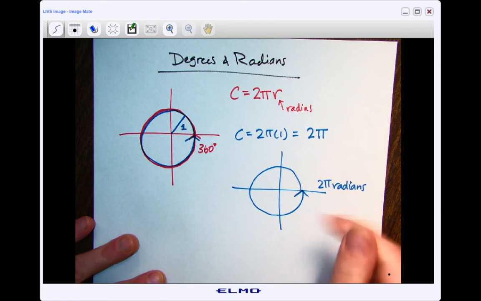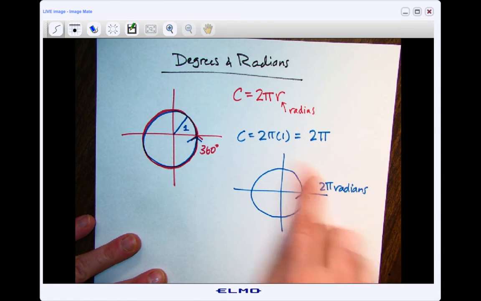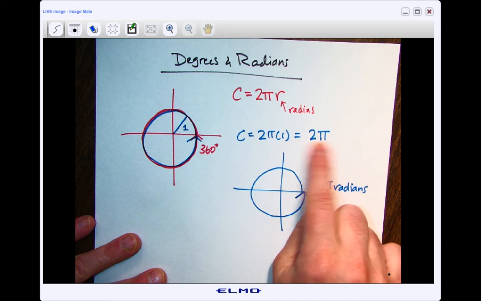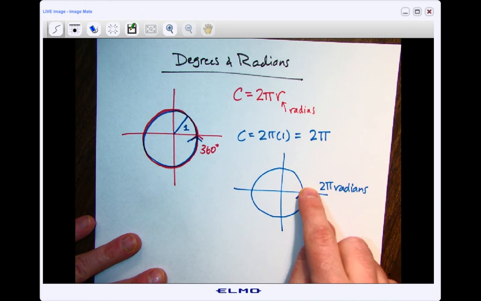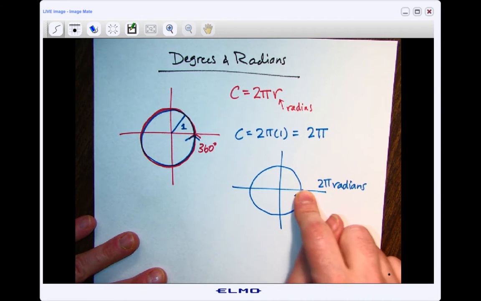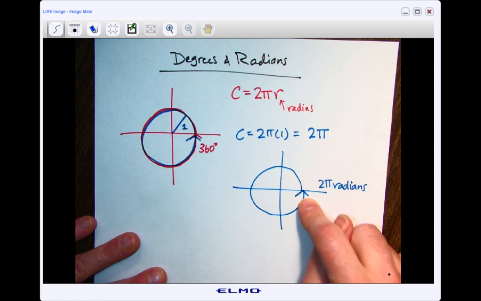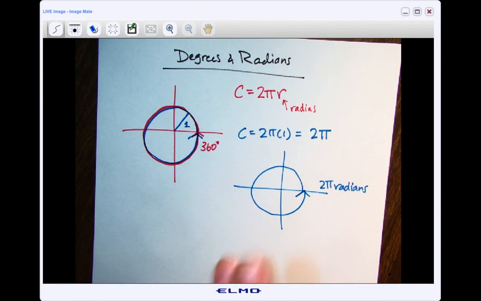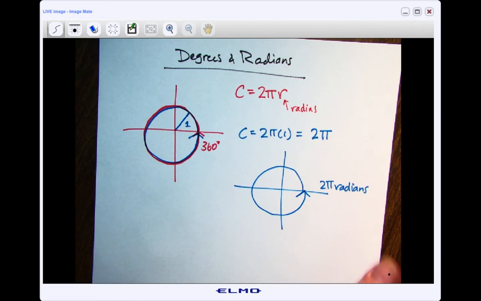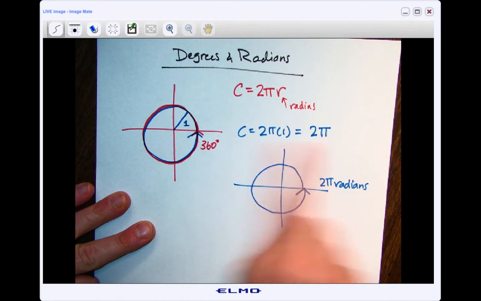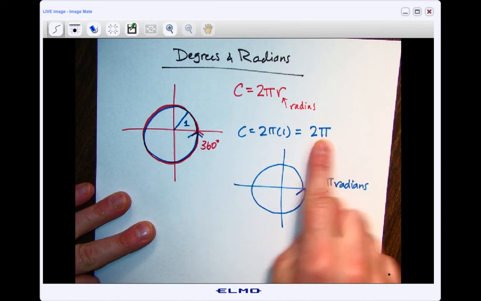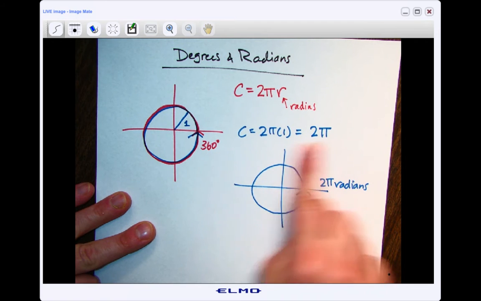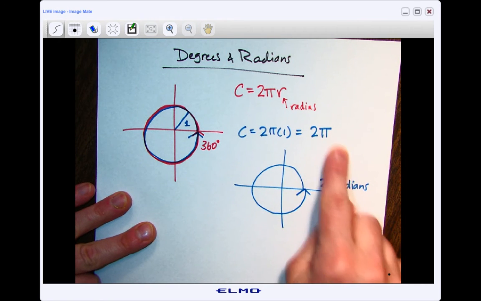And the reason why they use 2 pi radians is they wanted it to be related to the circumference. So they said, well, if the circumference is going to be 2 pi feet, why don't we make one spin around be 2 pi radians? Or if it's going to be 2 pi miles, why don't we make it 2 pi radians? So this makes it kind of easy to work with, right? Degrees are not really related to the circumference in a very clear way, right? They're not really related, but these two are very related.